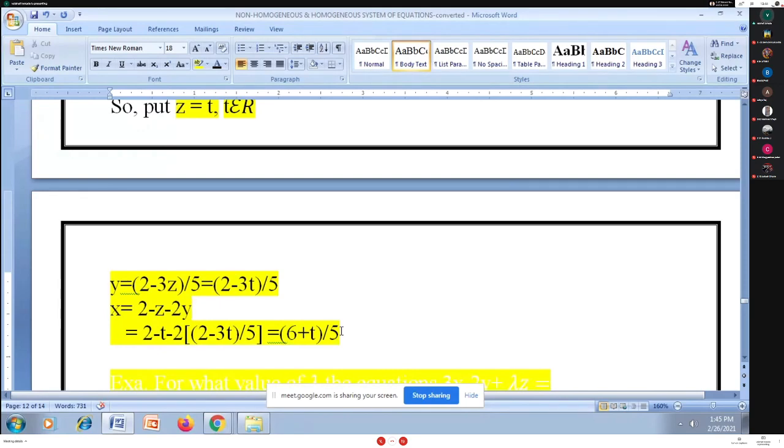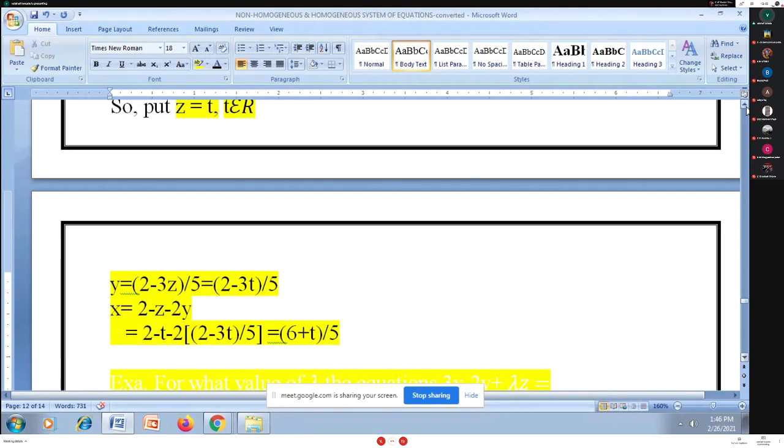Any doubts here? If you have any doubts, just ask me. For non-homogeneous systems of equations, we have done two examples, and for both the examples the system is consistent. Yesterday we looked at one example where the system is inconsistent. For inconsistent, there is no solution.